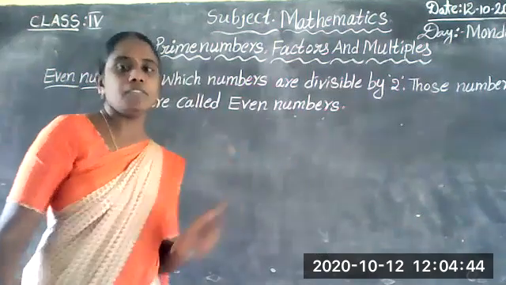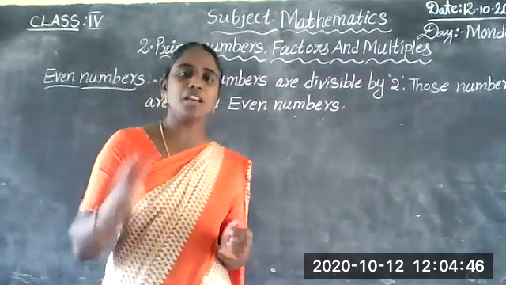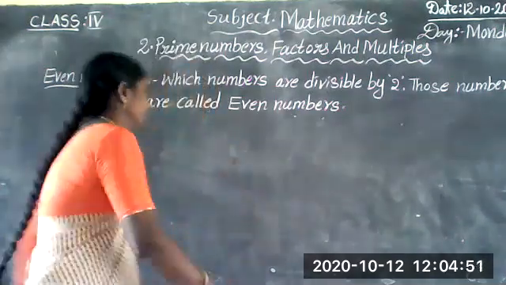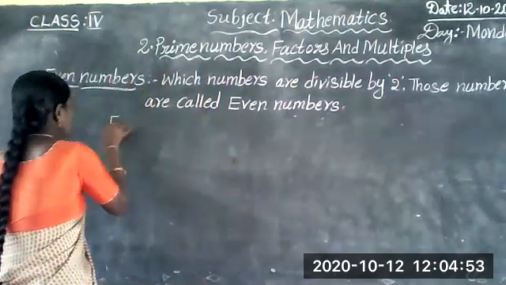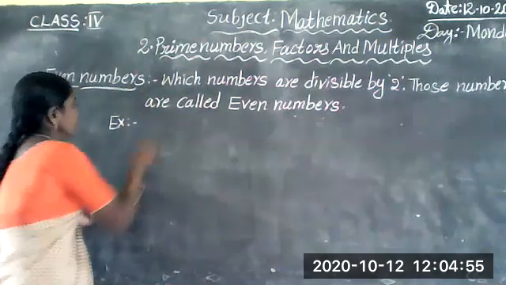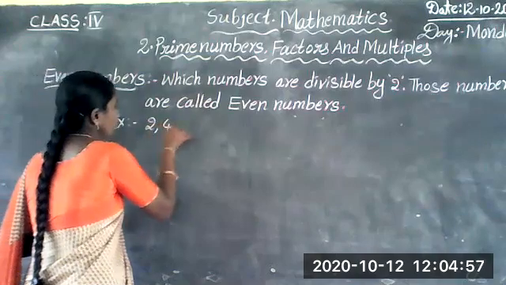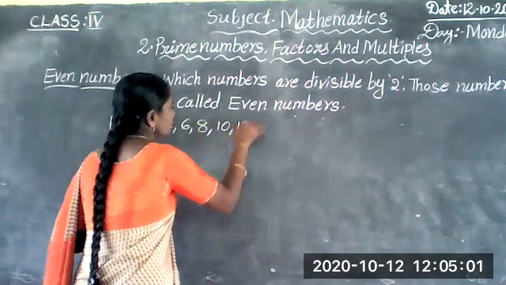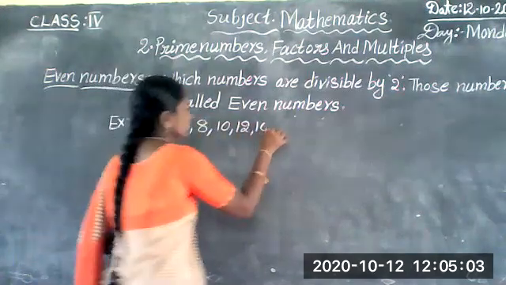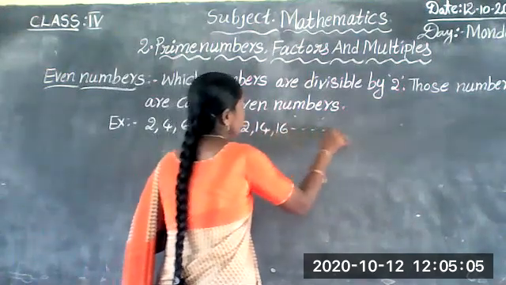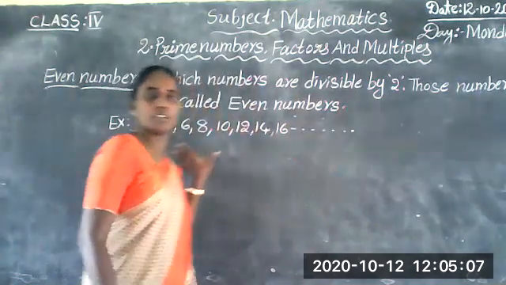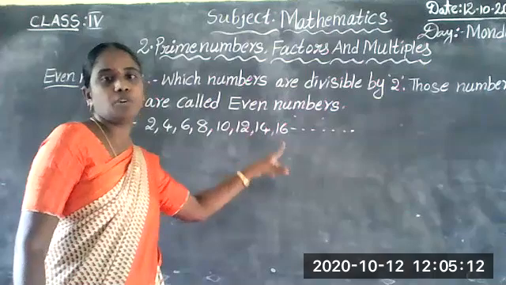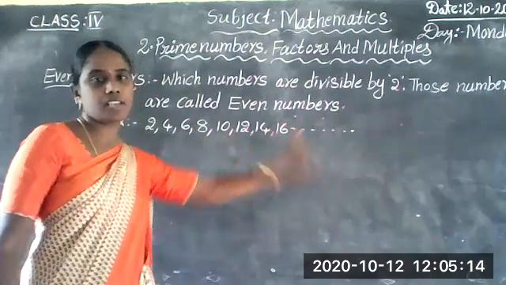Which numbers are divisible by 2? Those numbers are called even numbers. For example, 2, 4, 6, 8, 10, 12, 14, 16, and so on.